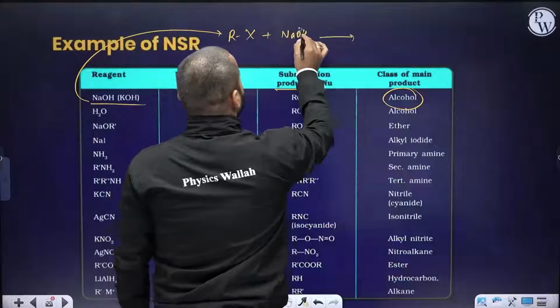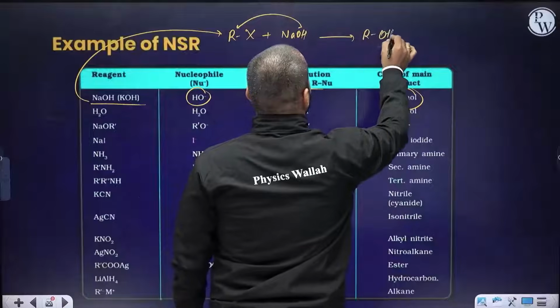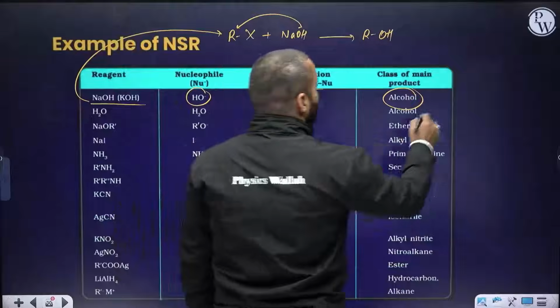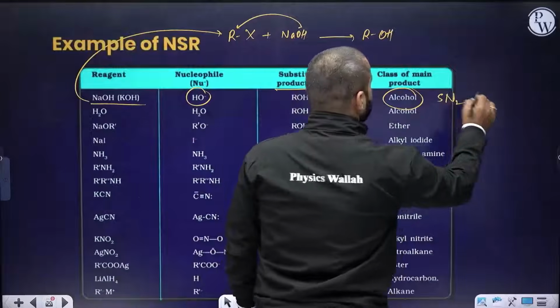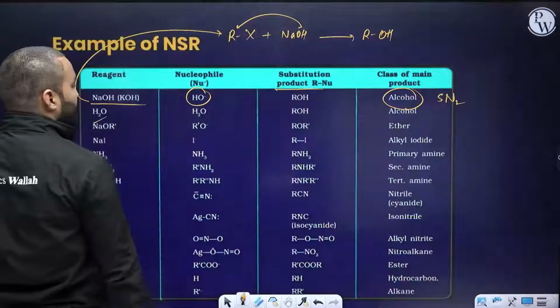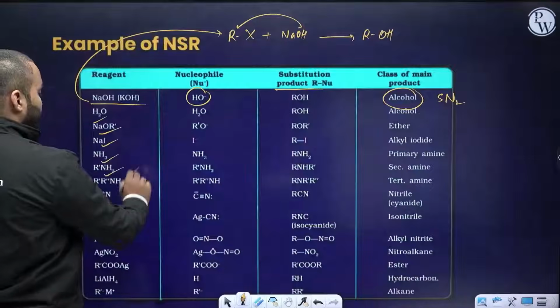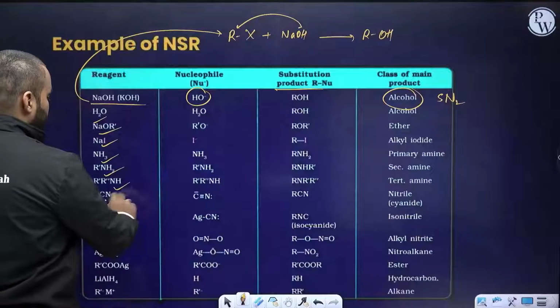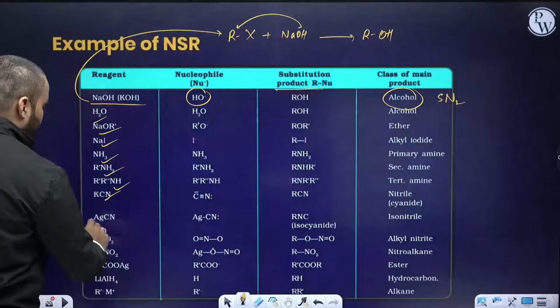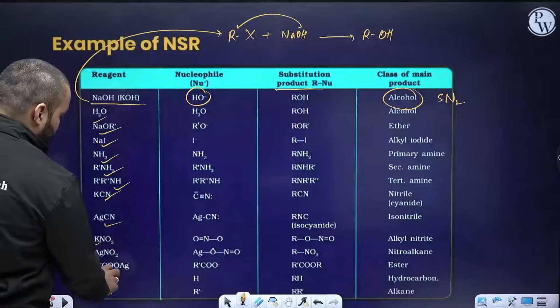OH minus is the nucleophile which will attack here to obtain ROH. That's alcohol. This is pure SN2 reaction. Going down the table, the reactions are alternately SN2 and SN1 type.